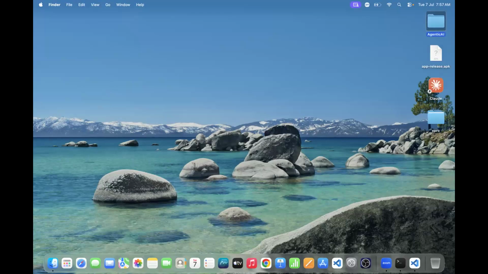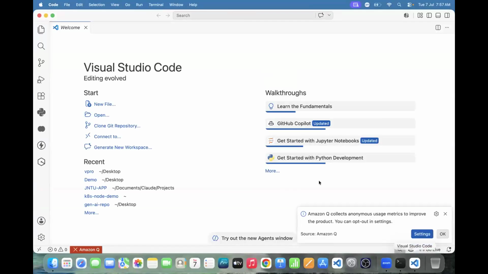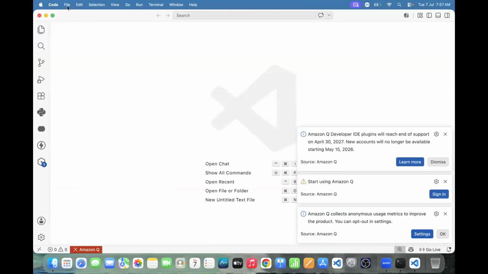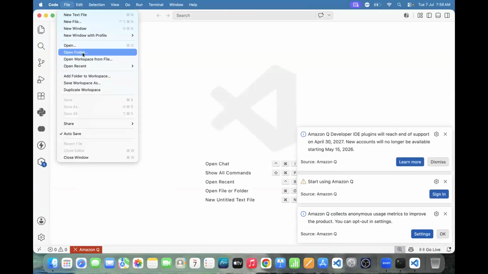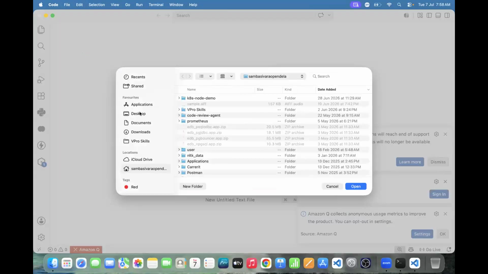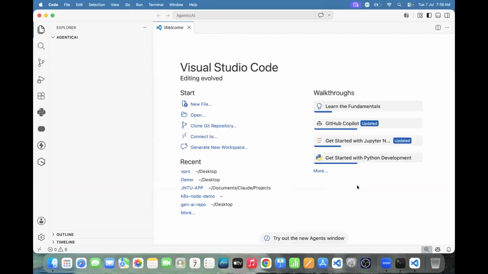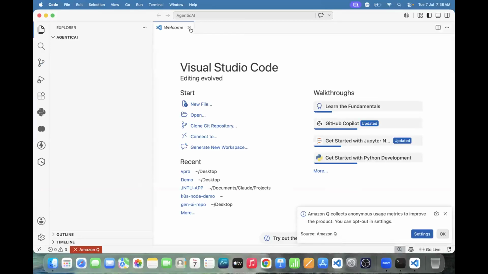After creating the Agentic AI folder, please open VS Code. After opening VS Code, go to File, then Open folder. Go to the desktop and select the Agentic AI folder. Automatically, we are able to open the Agentic AI folder.